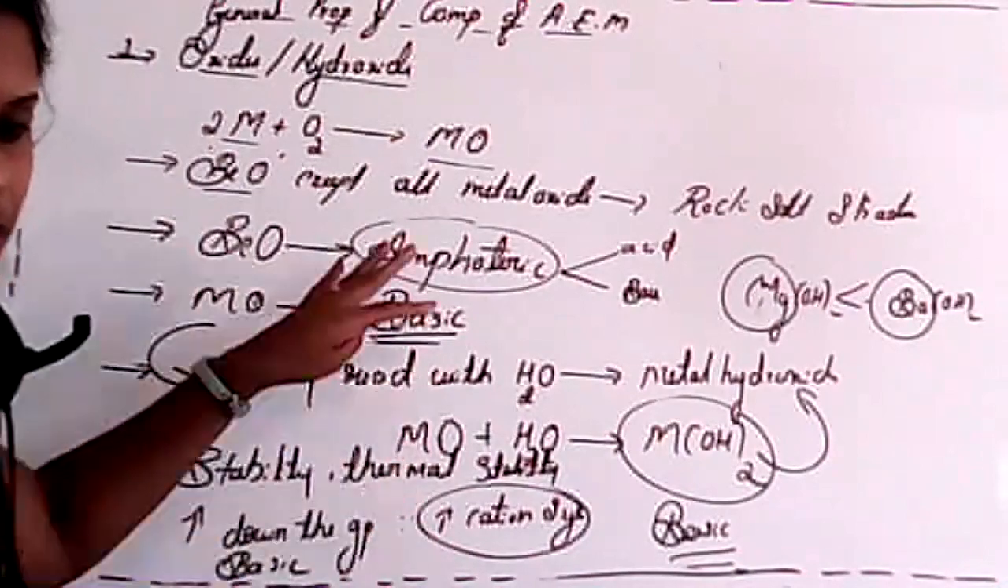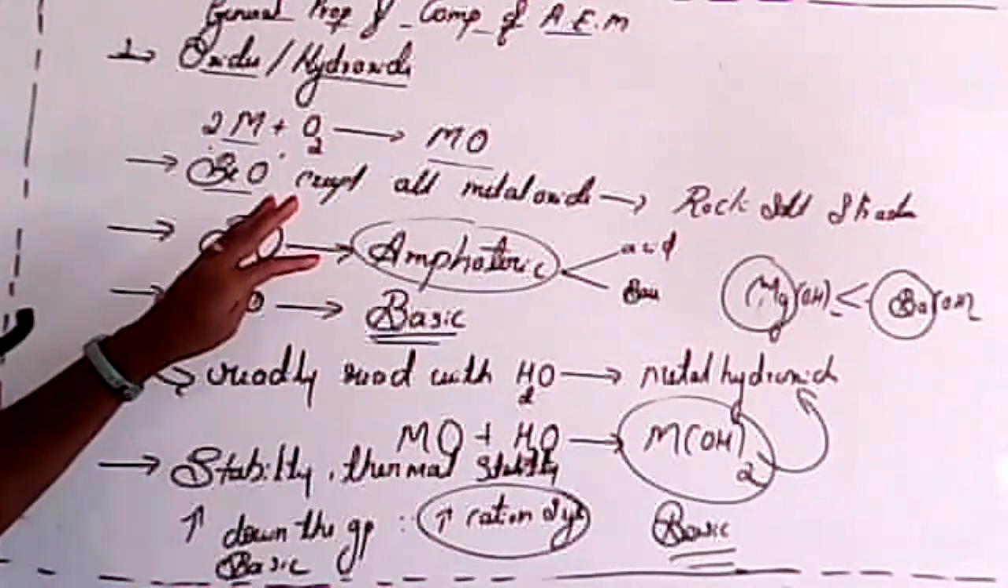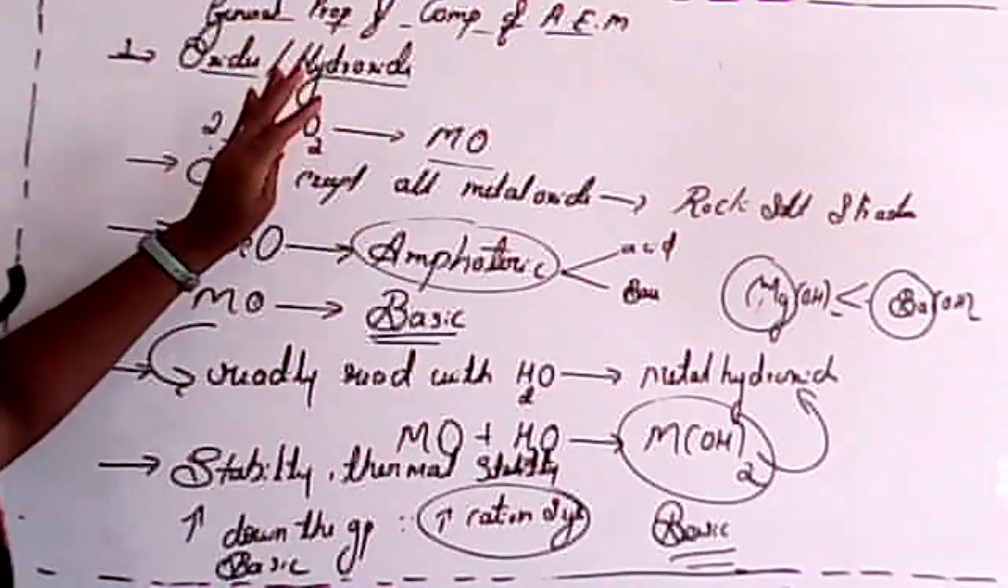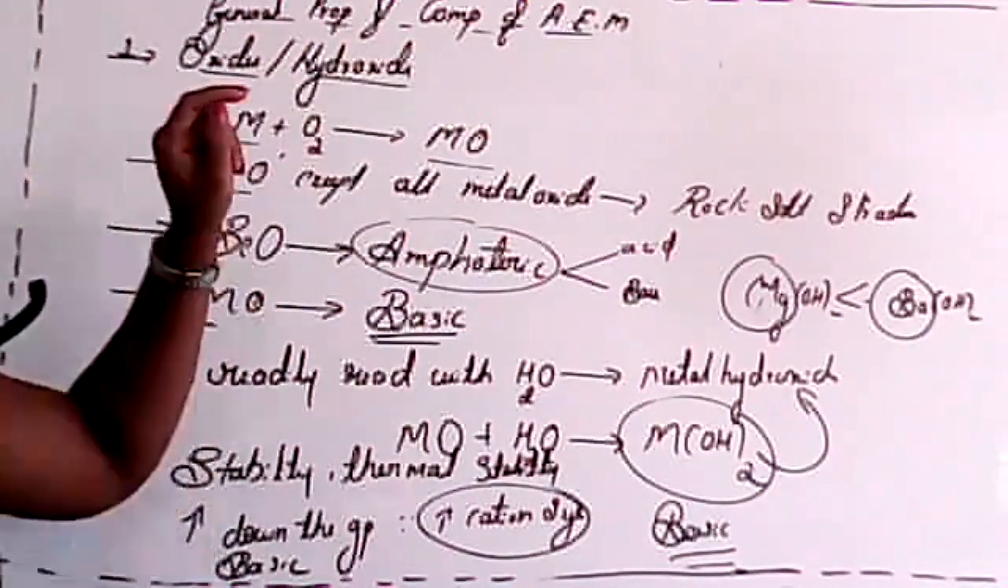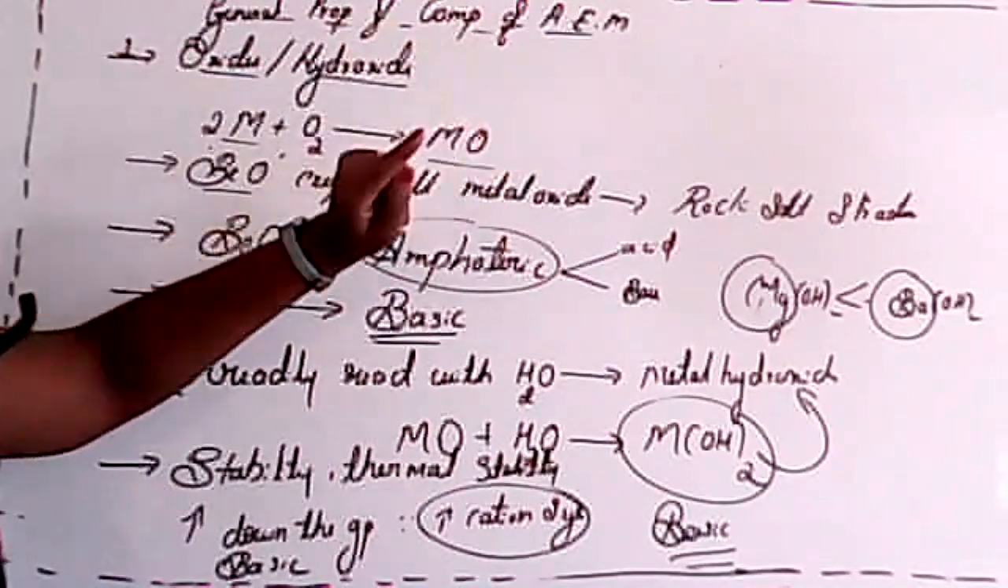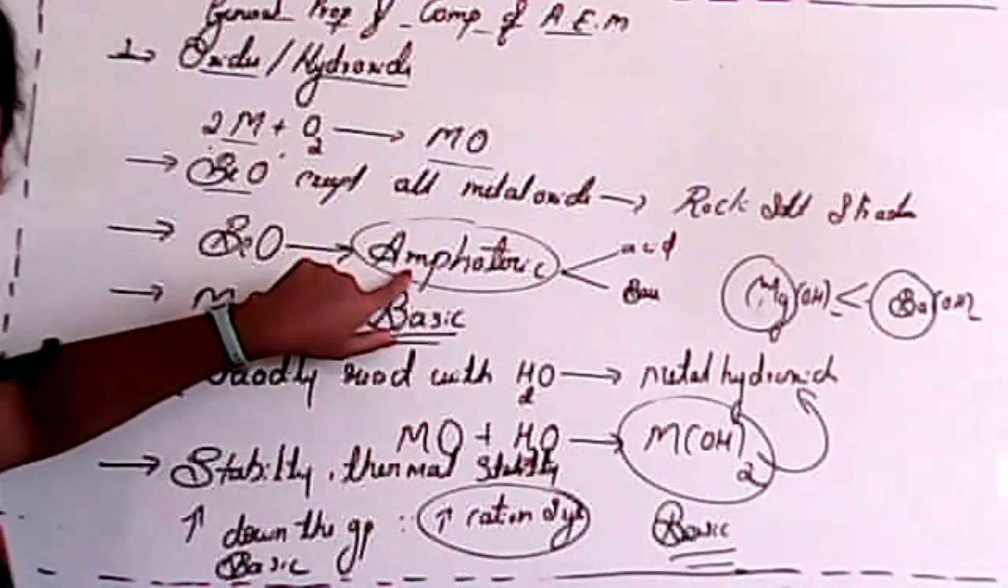Is it clear, students? This is about oxides. First one, all alkali metals and alkaline earth metals react with oxygen and form metal oxides. But beryllium oxide is not basic; it is amphoteric in nature.